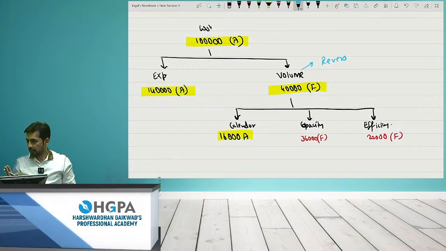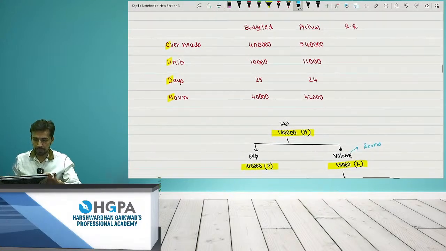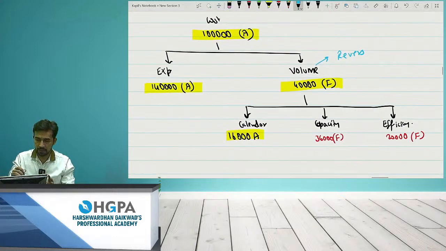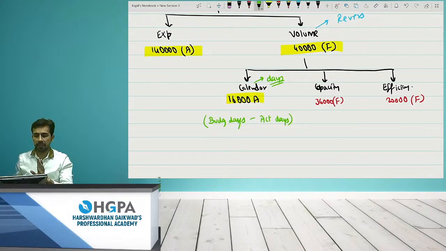Okay, so there's one request to check the calendar variance again, and even if you're not getting capacity and efficiency, please let me know. Okay, so what is calendar exactly, beta? Calendar means days. That means the difference of days, right? So it will be budgeted days minus actual days. Calendar is nothing but the difference of days. Okay.